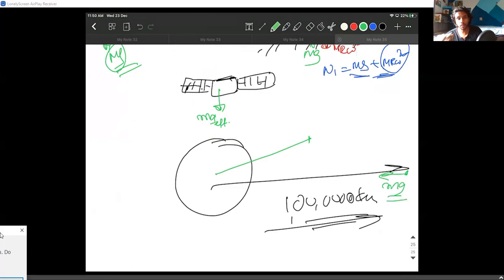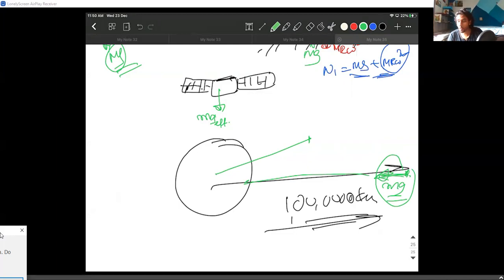There are a lot of people who use this word, escaping the Earth's gravity. There is no such thing as escaping the Earth's gravity. Please try to remember this point, because no matter how far you go, the gravity is always acting on you. If I take you somewhere to some point and leave you there, you will come back crashing onto Earth. Yes, there is a thing called escape velocity. I will talk about it right after this.